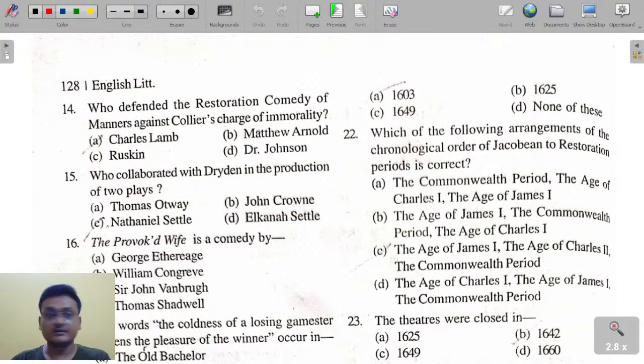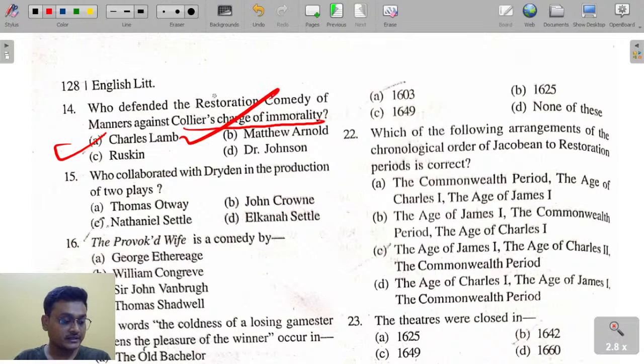Who defended restoration comedy of manners against Collier's charge of immorality? It's Charles Lamb. Okay? Who collaborated with Dryden in the production of two plays? Nathaniel Lee.